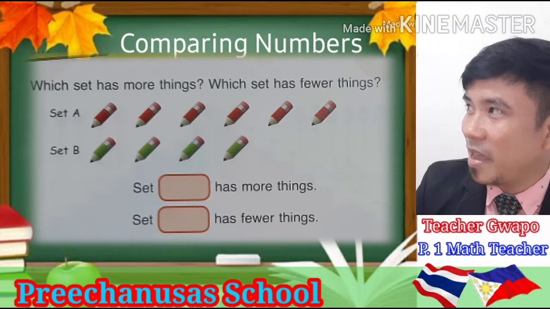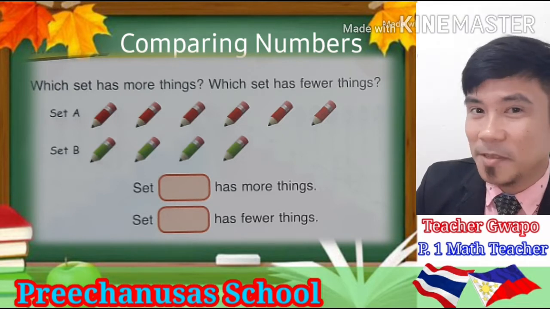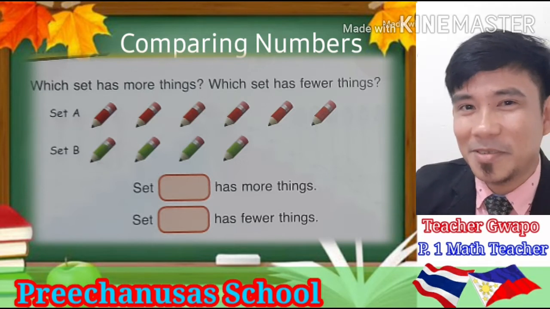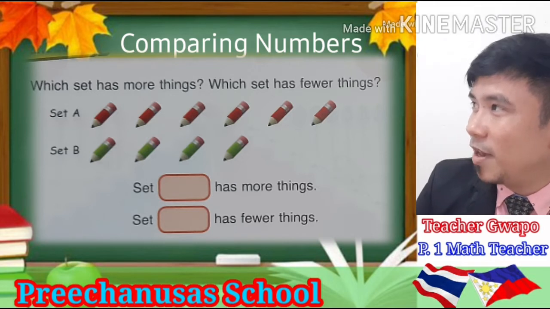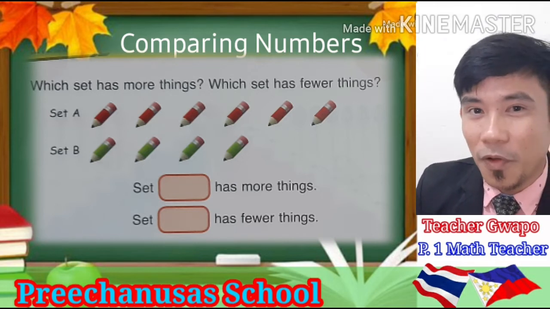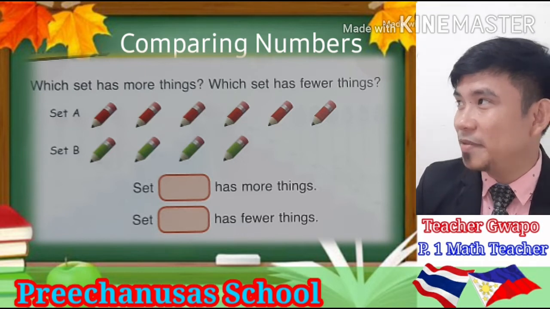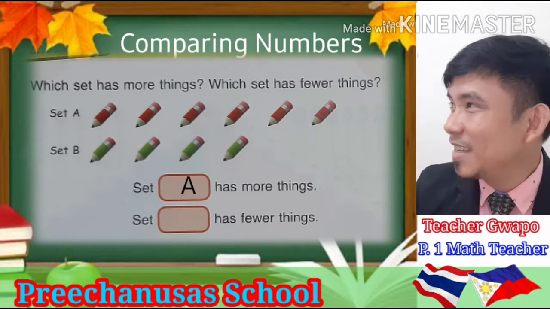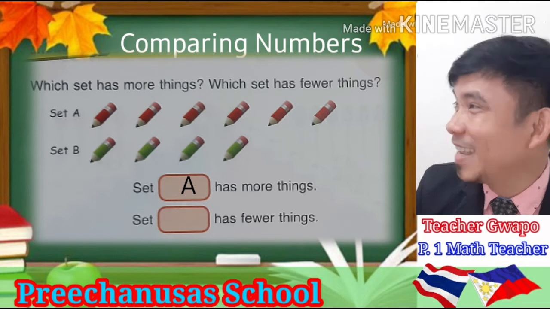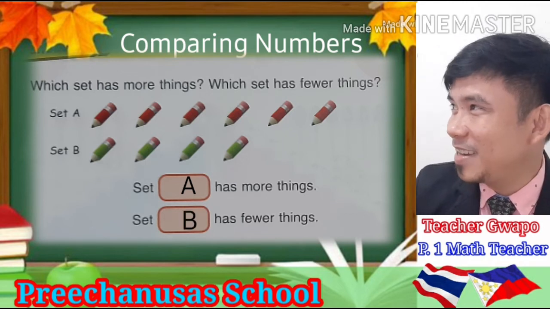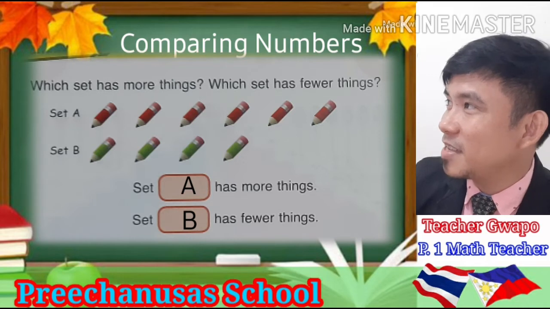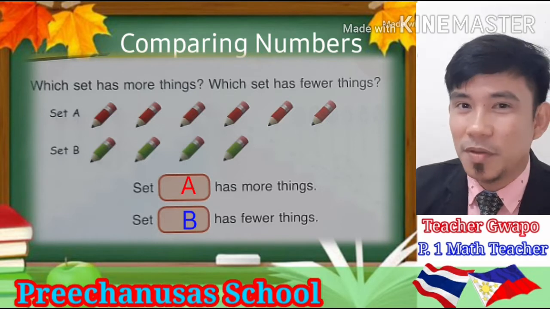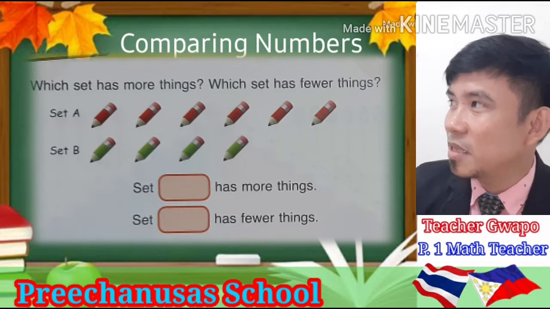Now let me help you. Set A, can you count the number of pencils? 1, 2, 3, 4, 5, 6. 6 red pencils. How about in set B? 1, 2, 3, 4. 4 green pencils. So we can say that set A has more things and set B has fewer things, right? Because in set A there are 6 pencils and in set B there are only 4 pencils.